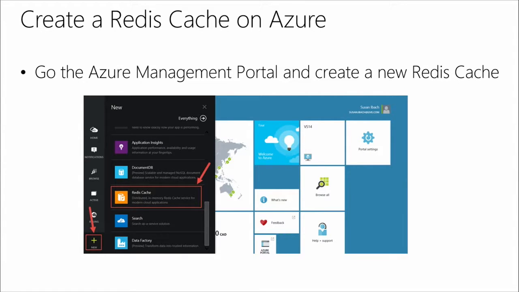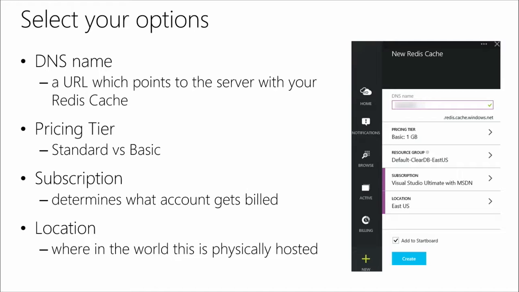Now, in order to create a Redis cache, unlike before where we had to download it, install it and start the service, now we can actually do this through the UI. And this is showing the cool new portal, which I love, where you simply go in, you hit new, and then you hit Redis cache. It will then prompt you for the name that you want to use. It will prompt you for the subscription that you want to use, because you could have multiple, maybe Visual Studio or an MSDN subscription, like is shown here. It could be one that you're paying for.